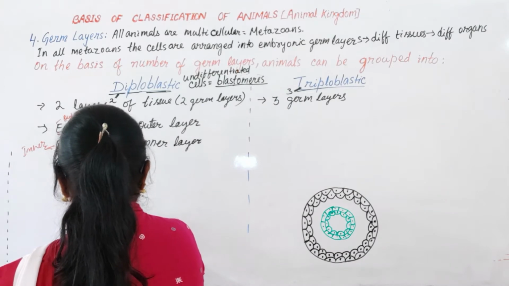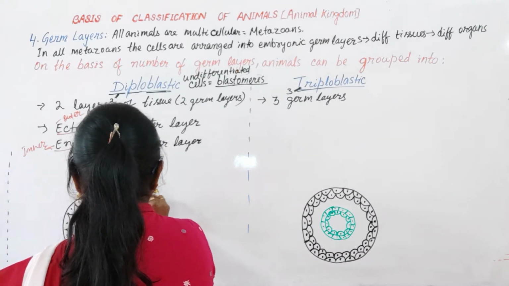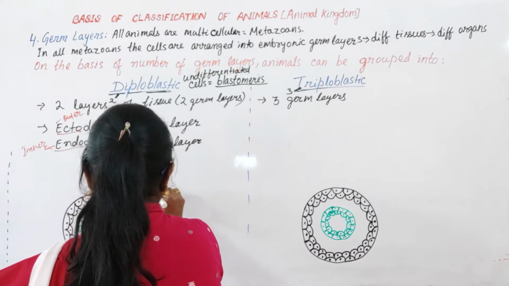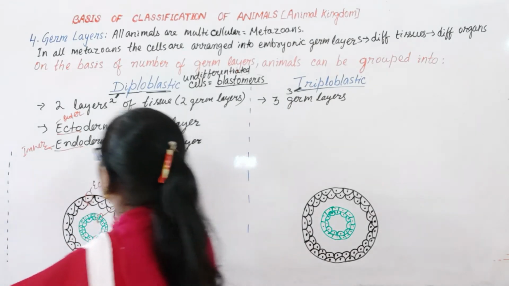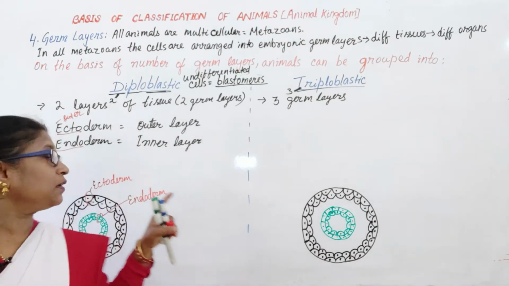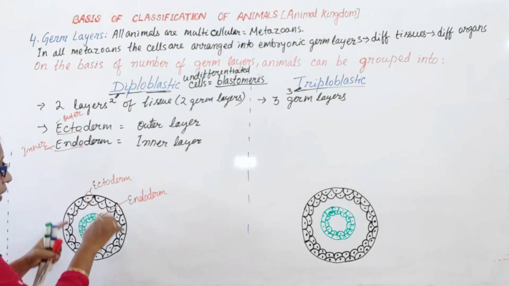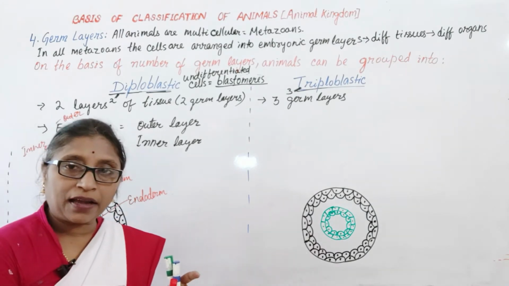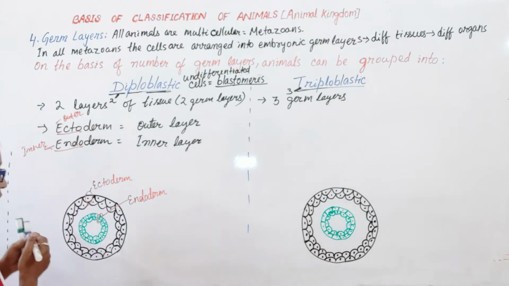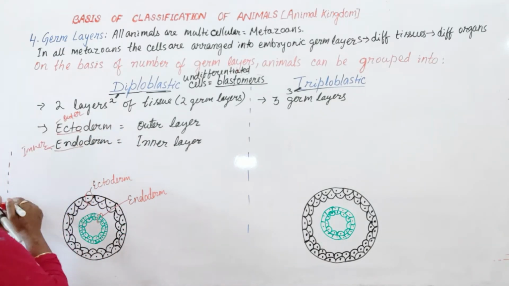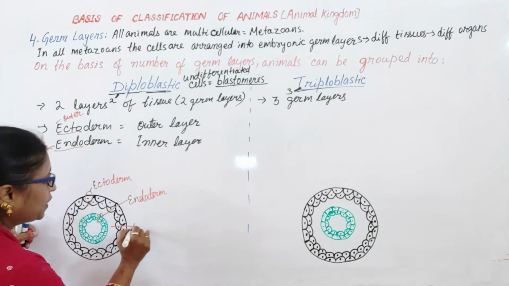This is the endoderm. In this group of animals, in between the ectoderm and endoderm, there is a non-cellular layer called mesoglea.